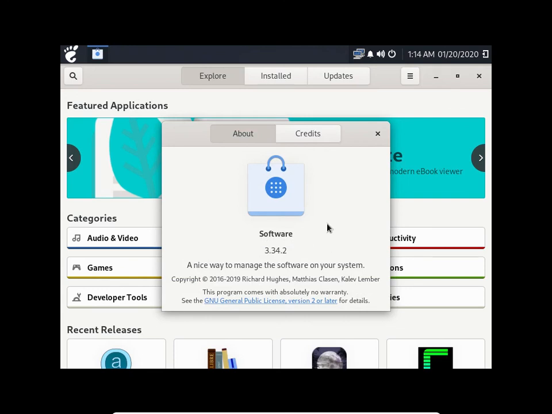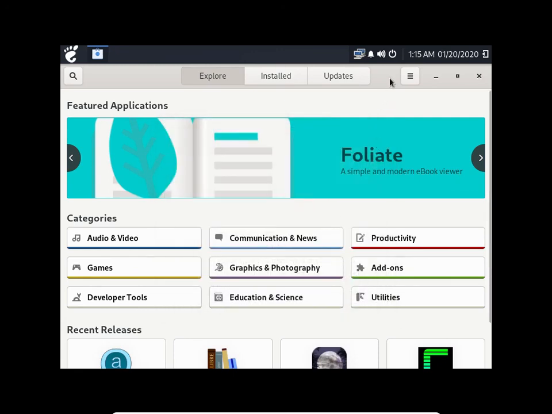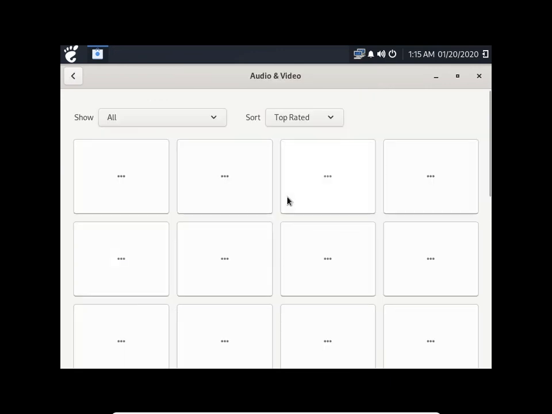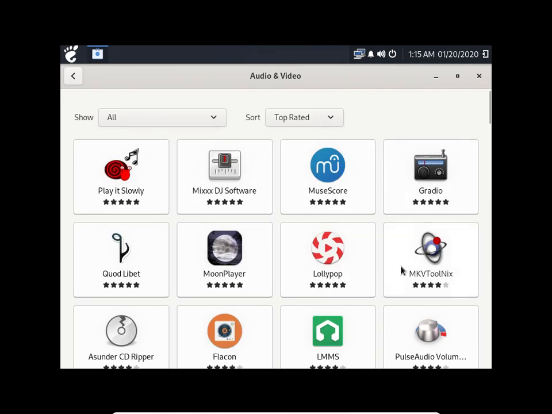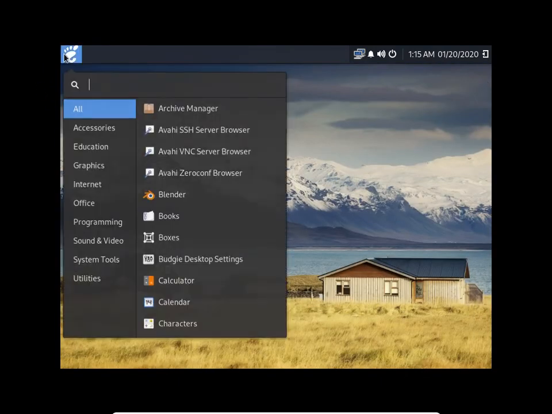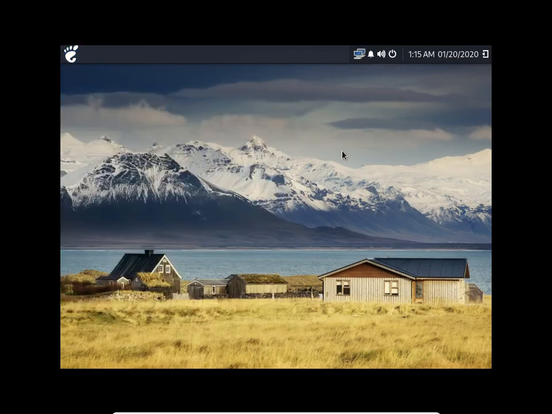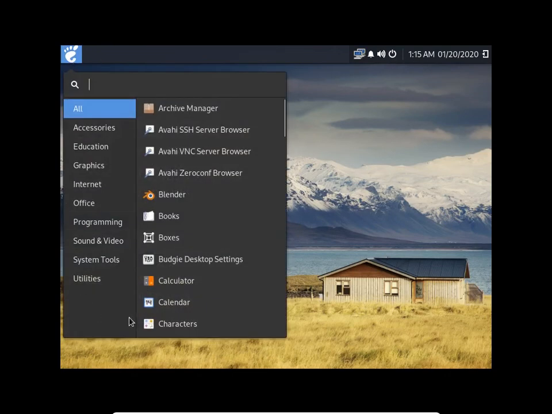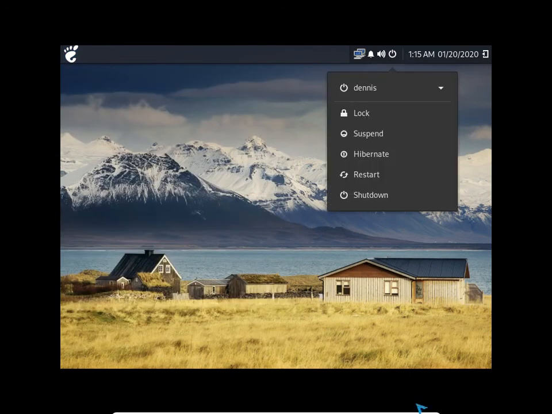I don't know what it is. I guess I thought it might have been related to Gnome PackageKit, but it really looks different than Gnome PackageKit, or at least the ones I've seen. And it does work. I installed a few things off of here. You can see that loaded in pretty quick, considering I'm in a VirtualBox. There's your Gnome desktop. I like it. One thing you'll have to get used to is there is no off button over here or log out button. The only one is here. But if you put that down at the bottom, you can move it over to the corner where XFCE usually puts theirs anyway.